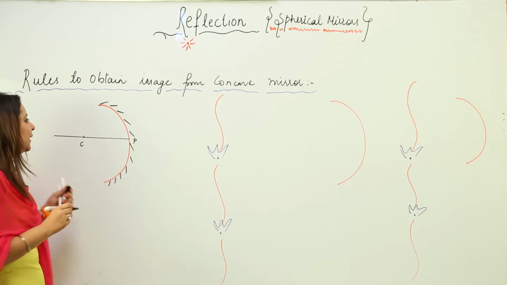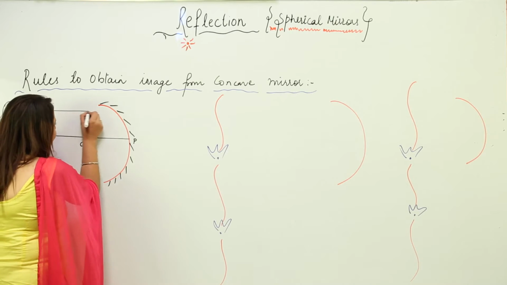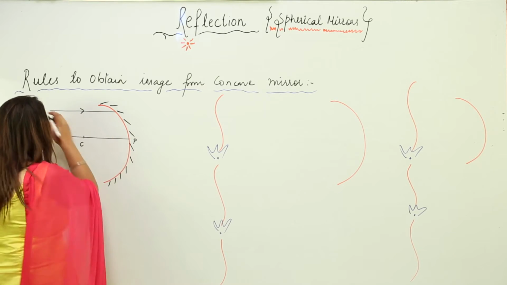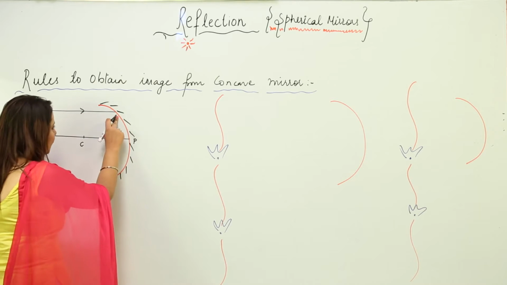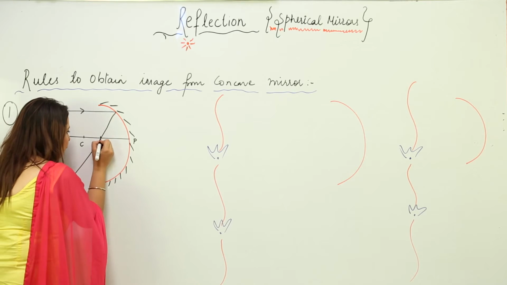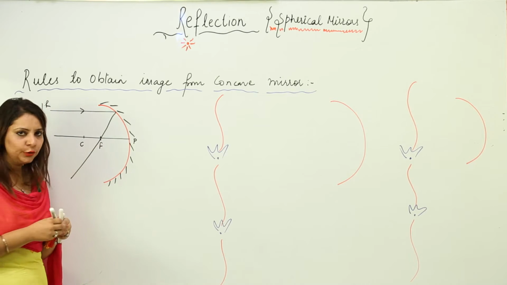Now we see that a ray coming parallel to the principal axis, there is a possibility that the incident ray comes parallel to the principal axis. So if the incident ray comes parallel to the principal axis, then after reflection obviously it is going to pass through focus. So this is the rule you need to remember.